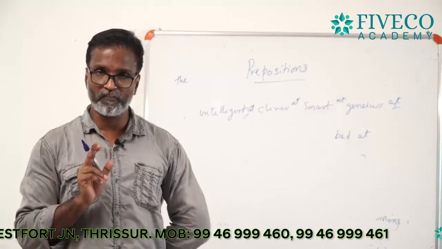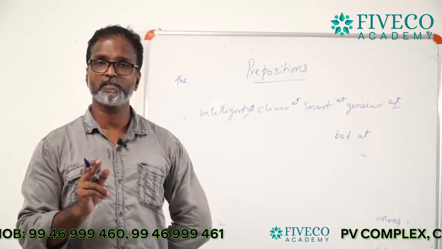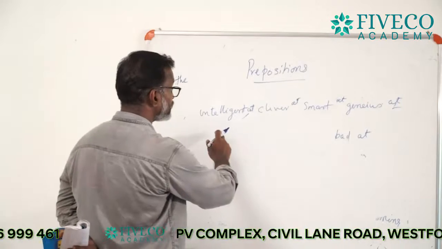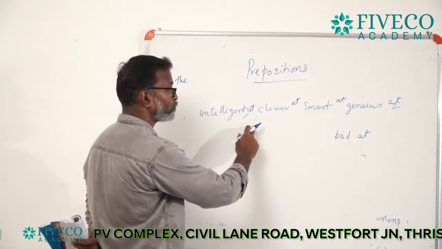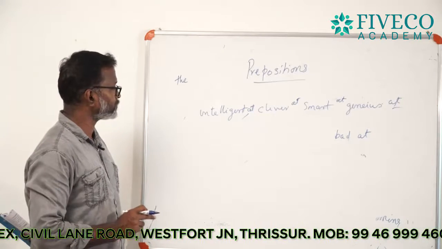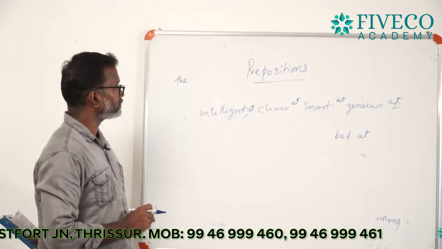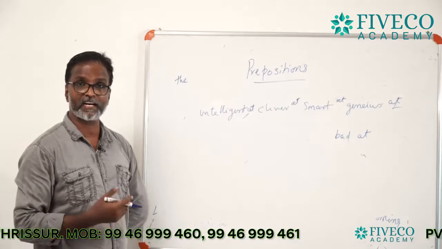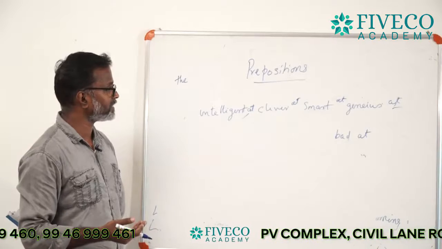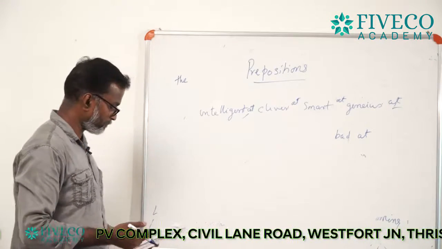While you refer the standard of something, you can use the preposition "at", and these are the words generally we use to show the standard of people. Intelligent becomes intelligent at, clever becomes clever at, smart becomes smart at, genius becomes genius at, and bad becomes bad at.